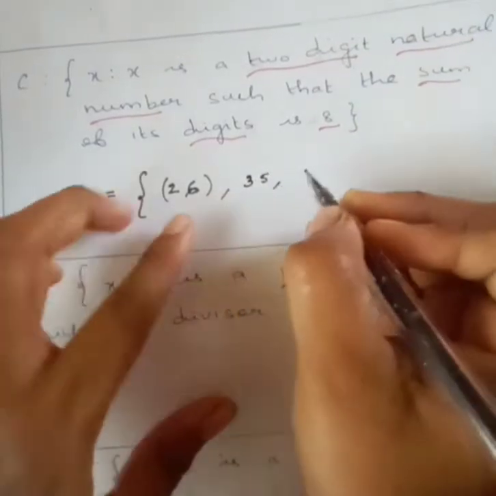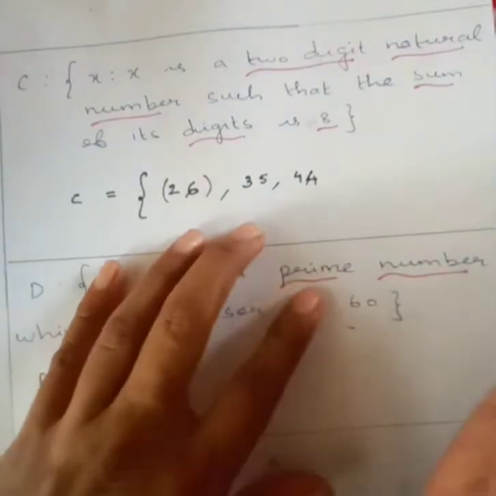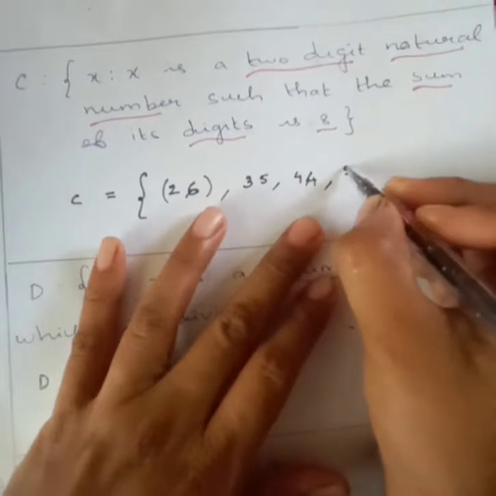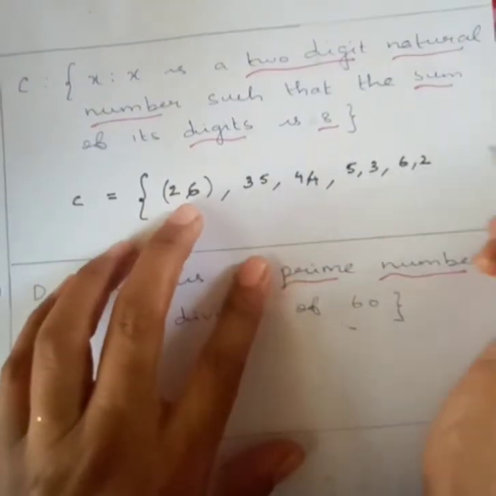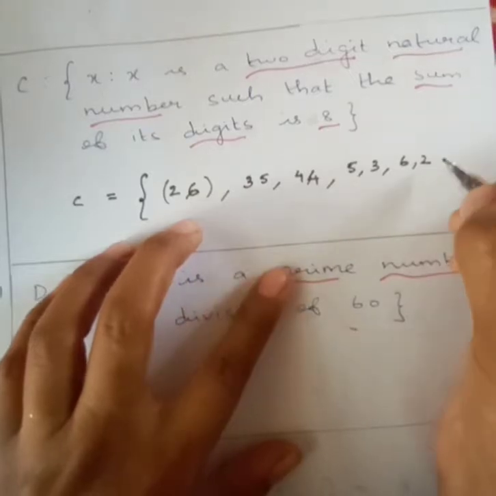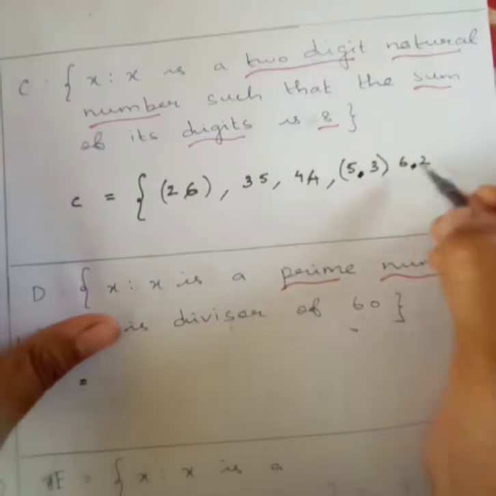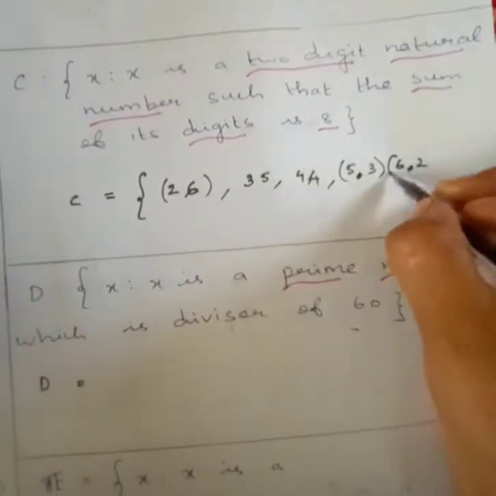Next, 35, 44. Next one you can have 53, 62.